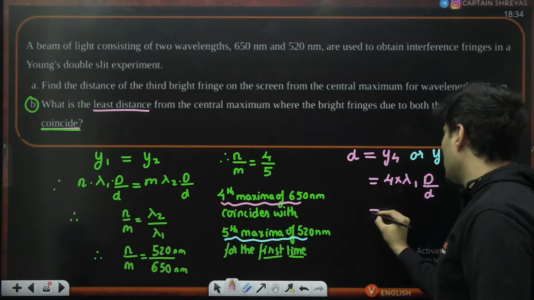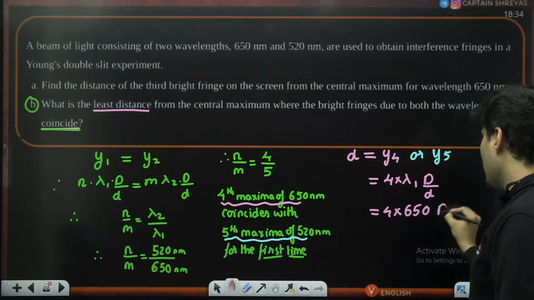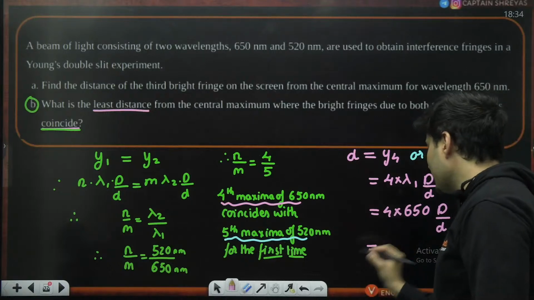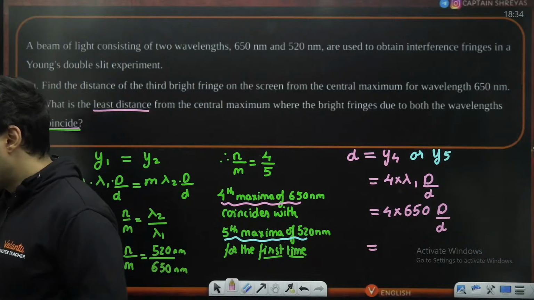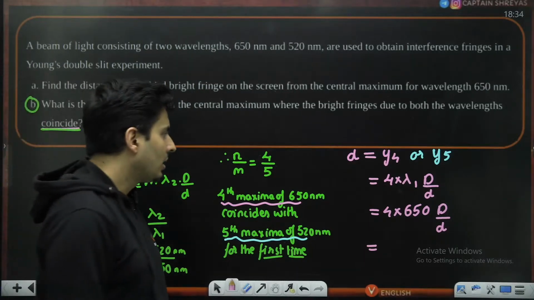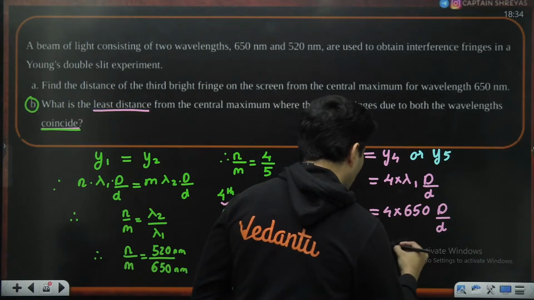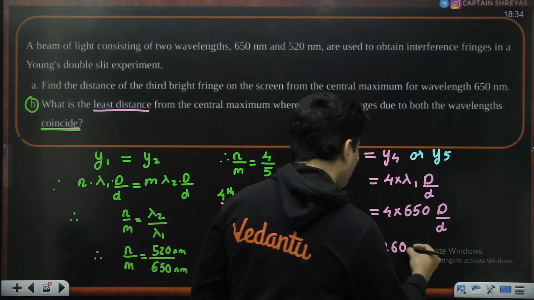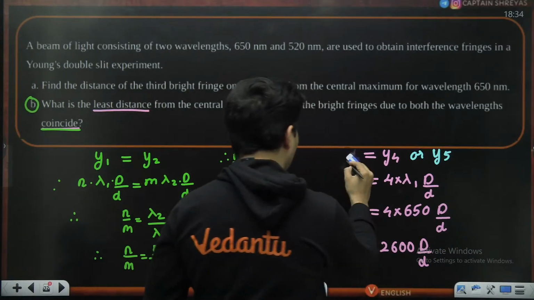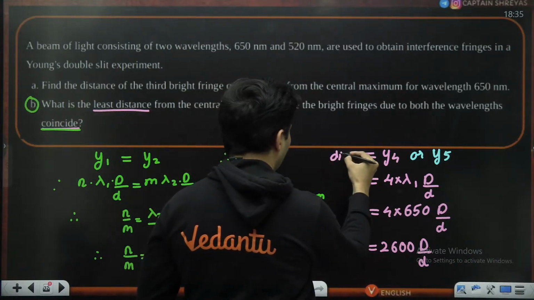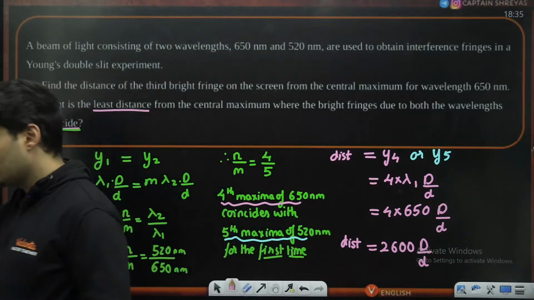So what is lambda over here? 650 capital D by small d. What is it going to be, my dear students? Come on. What is it going to be? 2600. Capital D by small d is that distance. Don't confuse with that small d. So that particular distance will be 2600 capital D by small d.